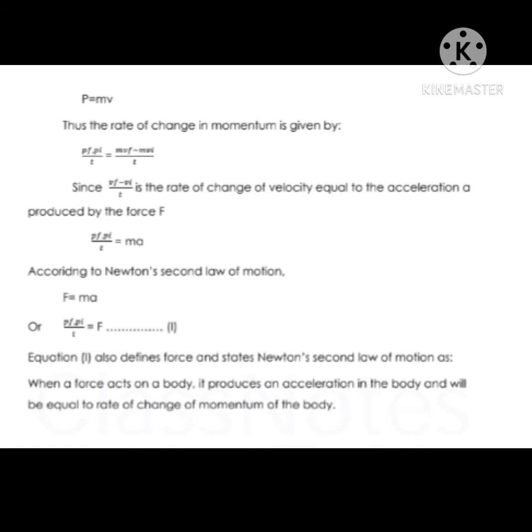So as we know that F equals ma, according to Newton's second law of motion, we get (Pf minus Pi) upon t equals F. So equation 1 also defines force and states Newton's second law of motion: when a force acts on a body, it produces an acceleration in the body and will be equal to the rate of change of momentum of the body. That is Newton's second law of motion. So we have a relation between force and momentum, that is F equals (Pf minus Pi) upon t.